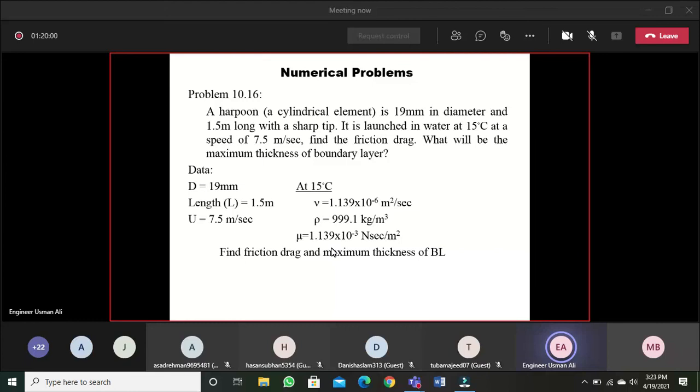Next, similarly: a harpoon is a cylindrical element having a sharp edge which is used to catch fish in waters. It is 19 millimeter in diameter and 1.5 meter long with a sharp tip. It is launched in water at 15 degree Celsius with a speed of 7.5 meter per second. The speed, diameter and length are all given. You have to find the friction drag and the maximum thickness of the boundary layer.